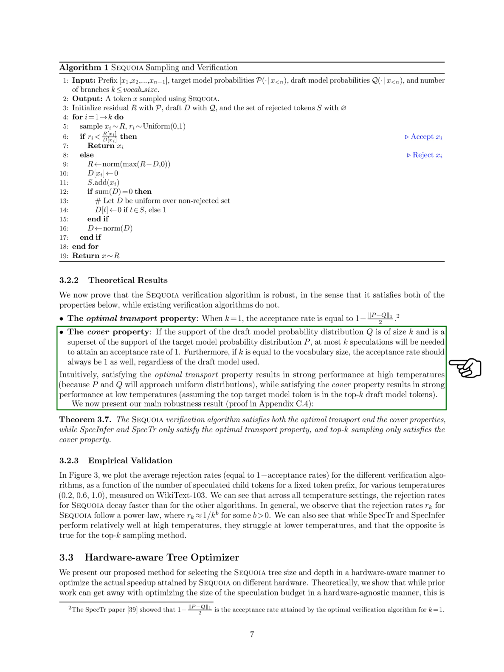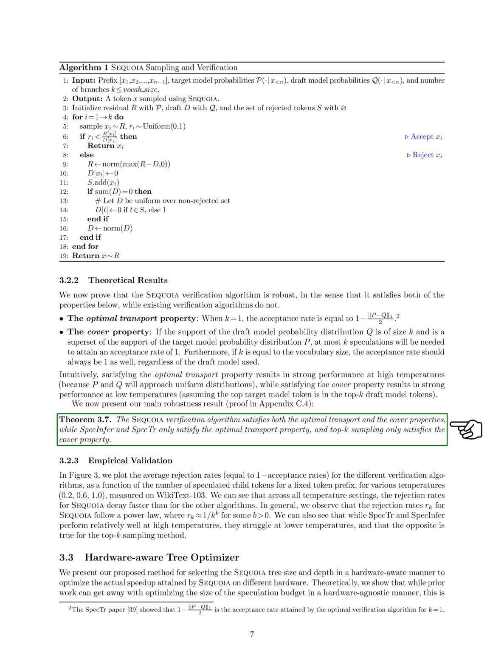The optimal transport property ensures strong performance when the probability distributions of the draft and target models are nearly uniform, while the cover property guarantees efficiency when the top target model token is among the top speculated tokens of the draft model. This robustness, supported by our theorem, sets the SEQUOIA algorithm apart in terms of performance and reliability.